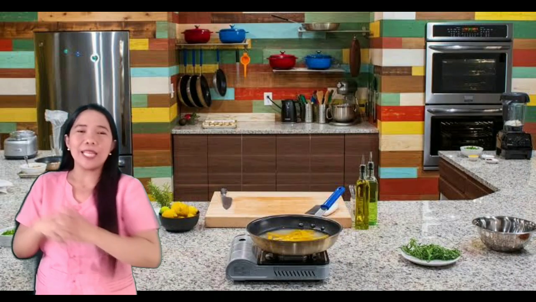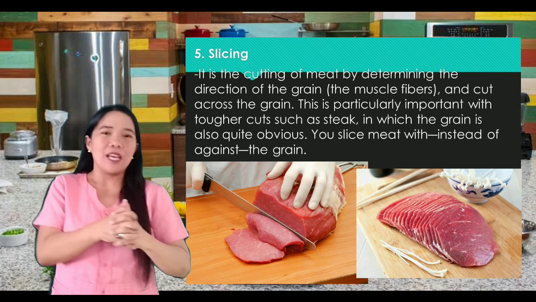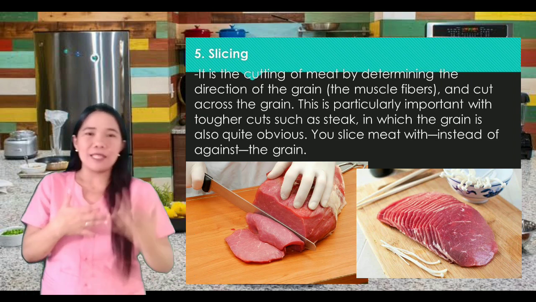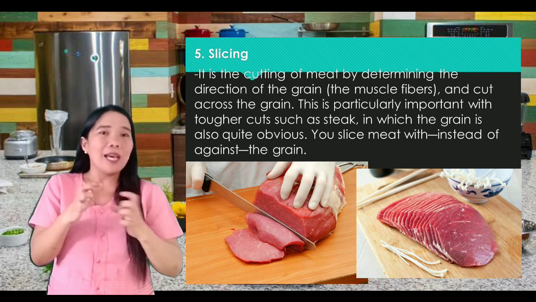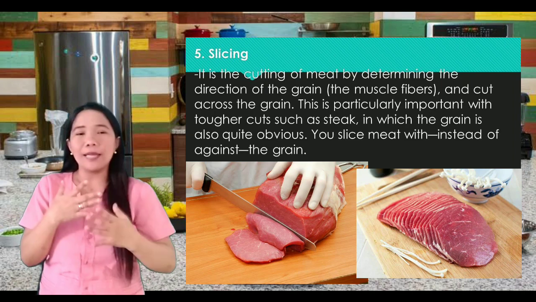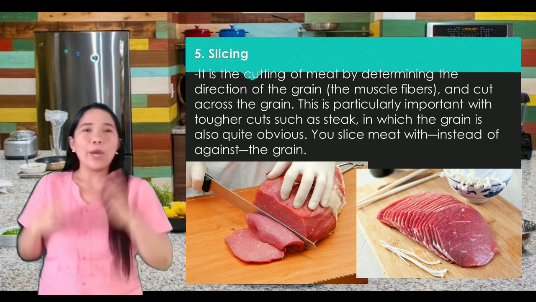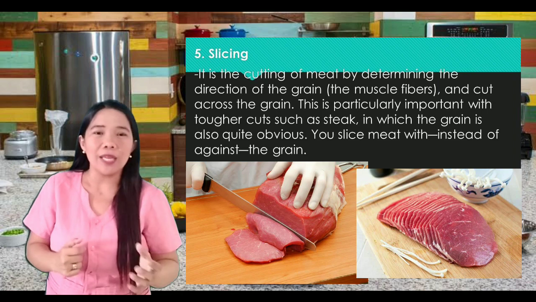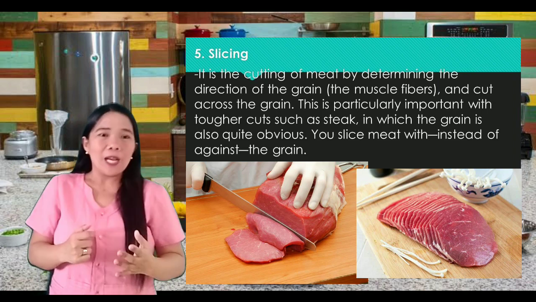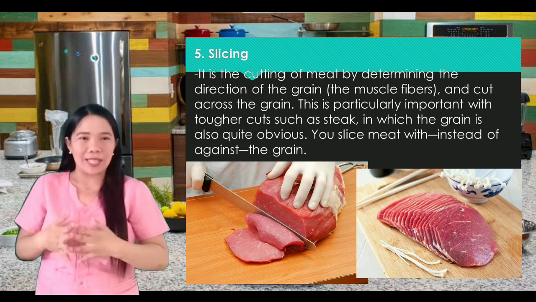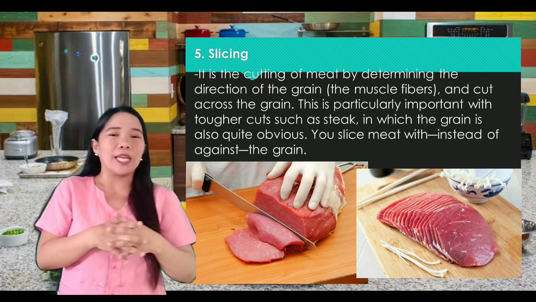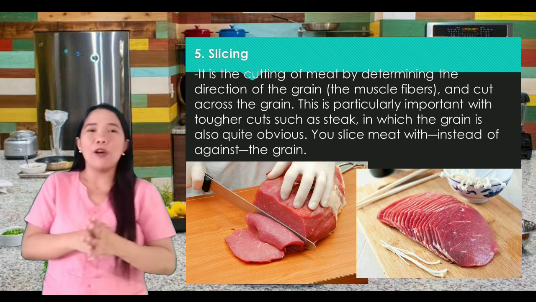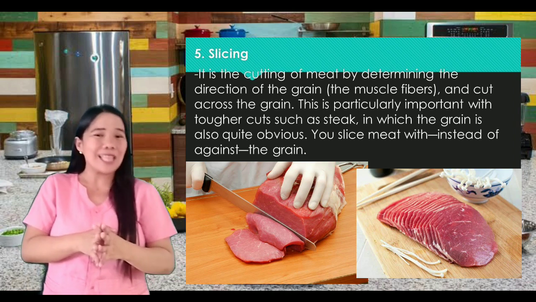And the last one is slicing. May pagkakaiba ang dicing sa slicing. Pag sinabi nating dicing, we are going to cut the meat into cubes. While slicing, it is the cutting of meat by determining the direction of the grain and cutting across the grain. This is particularly important with the tougher cuts such as steak, in which the grain is also quite obvious. You slice meat across the grain.